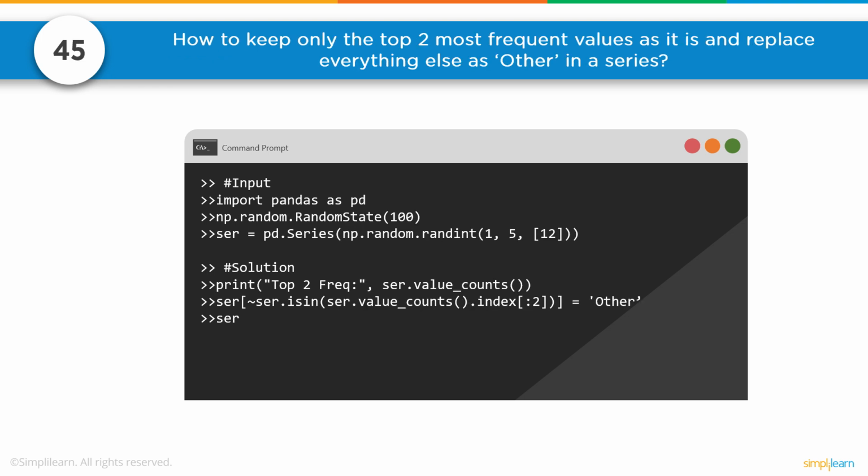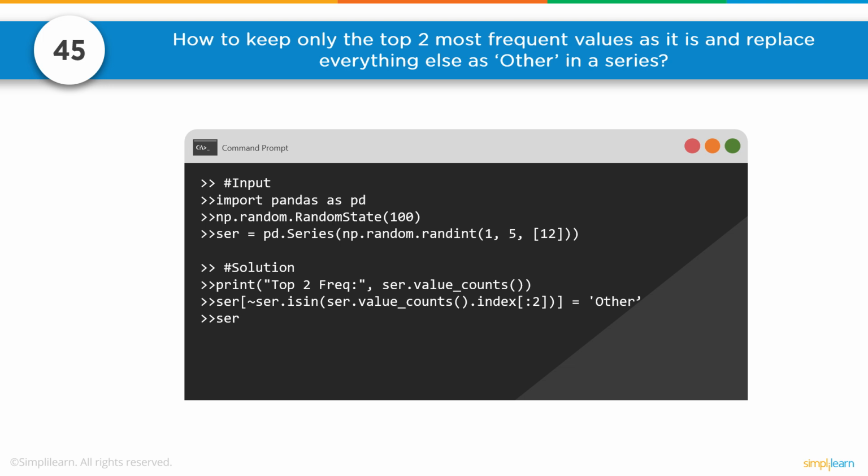45. How to keep only the top 2 most frequent values as it is and replace everything else as Other in a series. So again, we're working with pandas, because if you're talking series and data frames, that means we're working with pandas. So we're going to import pandas as pd. We'll go ahead and create our pandas series. We're going to do that by creating a Numpy random state 100, so 100 in the Numpy one.